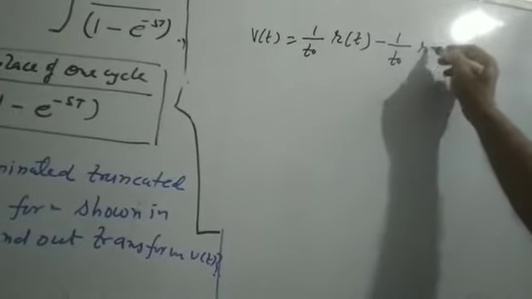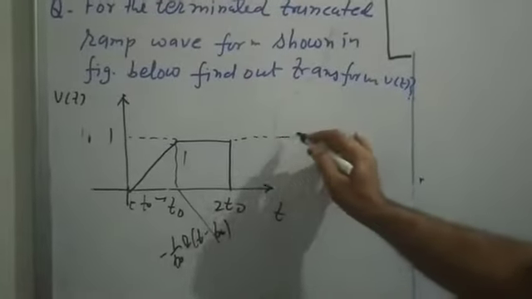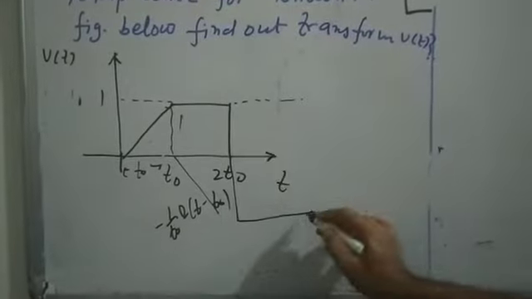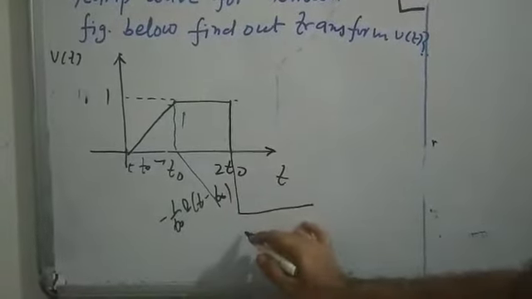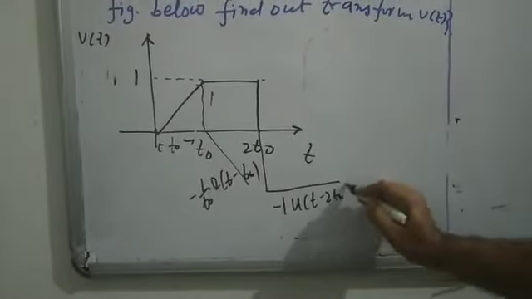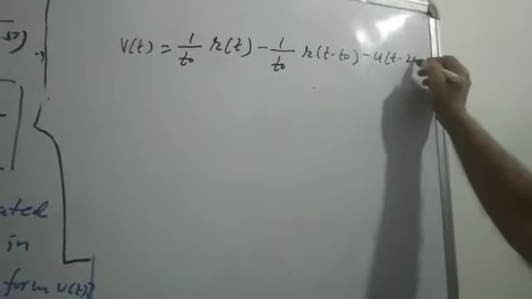So u(t minus T0). Thereafter, it becomes a step, but this step is not allowed after 2T0. It is only possible with the same magnitude but opposite sign, so the step is cancelled at 2T0. So the third function is u(t minus 2T0).